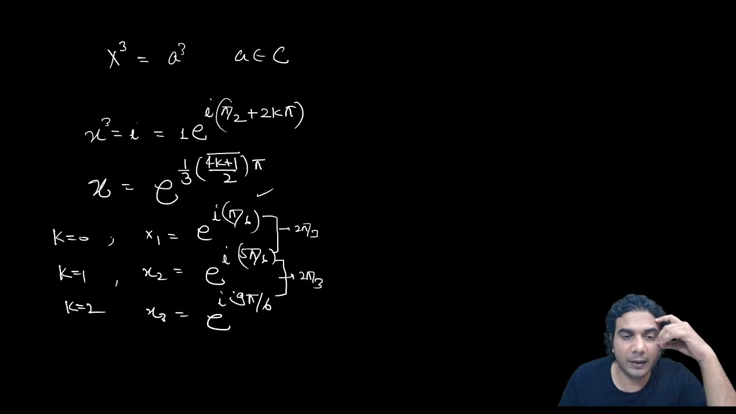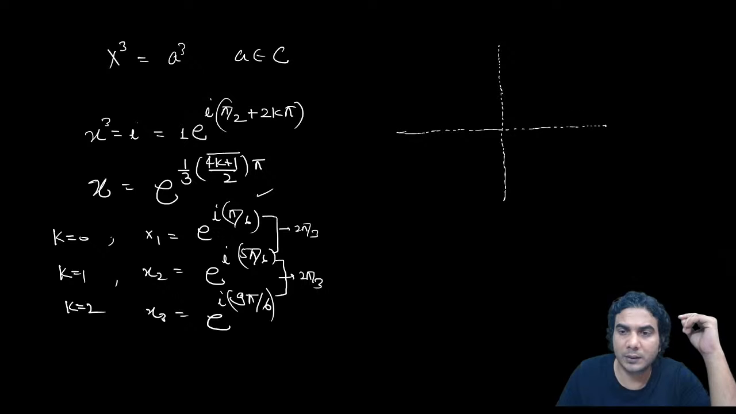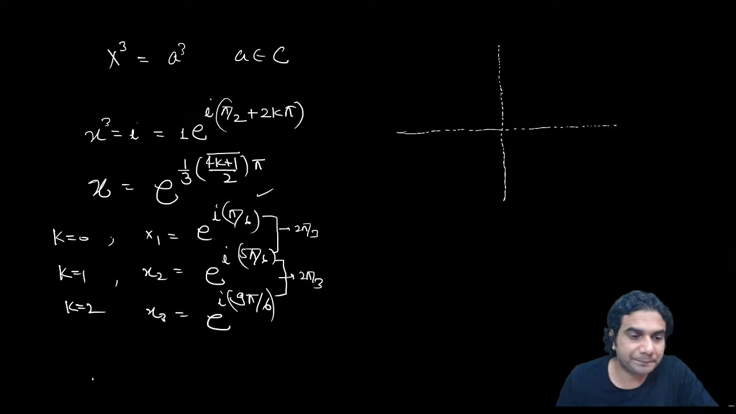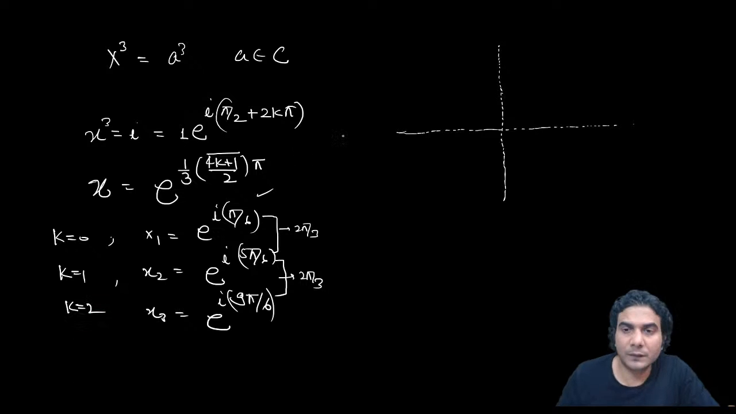Iota is also there. If you try to plot these roots, these are not roots of unity. These are cube roots of iota, and yes, you have understood the geometry, right? So if I make this circle,